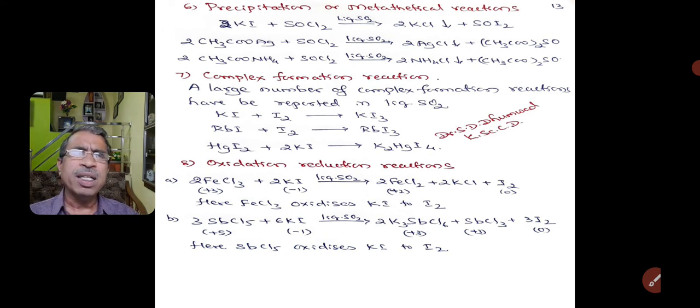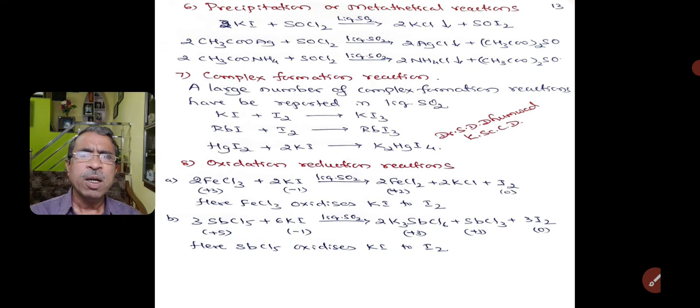Now coming to another reaction, known as oxidation reduction reactions. Liquid sulfur dioxide is a good solvent wherein redox reactions can be achieved. For example, when ferric chloride is treated with potassium iodide in liquid sulfur dioxide, ferric chloride undergoes reduction to form ferrous chloride, and potassium iodide undergoes oxidation to form iodine.